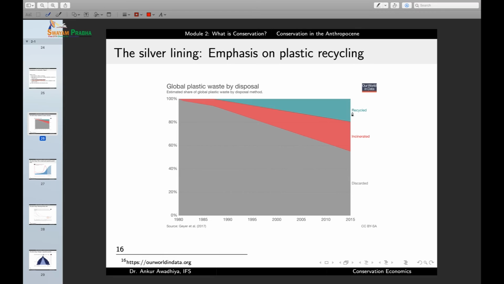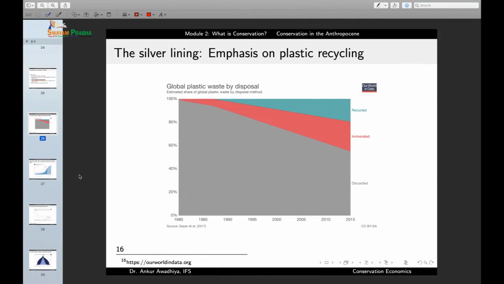But today we can see that almost 20% of the plastics is getting recycled. Now, of course, the amount of production has also gone up. So, if we look at the amount of waste that we were generating in the 1980s, that was nothing compared to the amount of waste that we are generating now. But at least now there is an emphasis to recycle things.